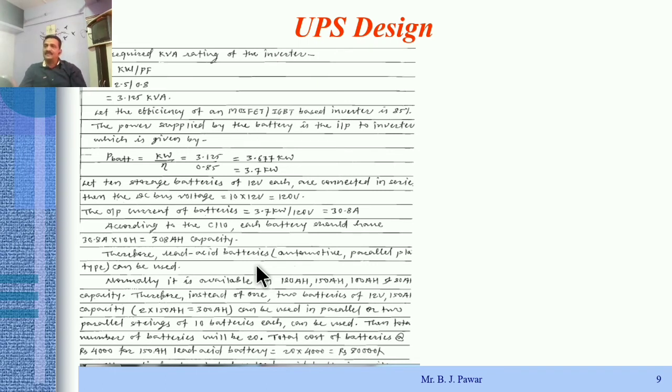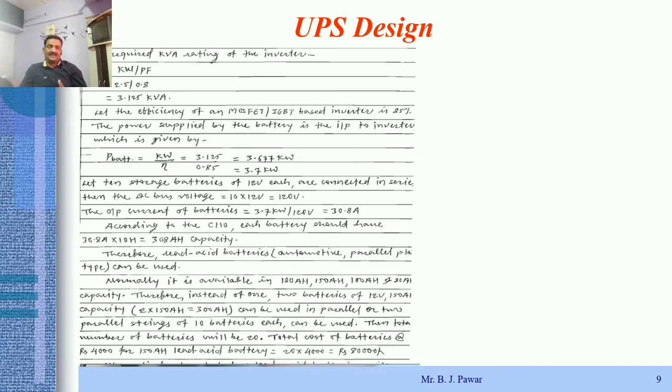Now see, first of all, we have to find out the required kVA rating of the inverter. Here you will understand properly what the use of that power factor is. The required kVA rating of the inverter is nothing but the actual power requirement of the load divided by the power factor of that load. It is given in the problem statement that the total load power requirement is 2.5 kilowatt, and the power factor is 0.8. So what should be the rating of the inverter?